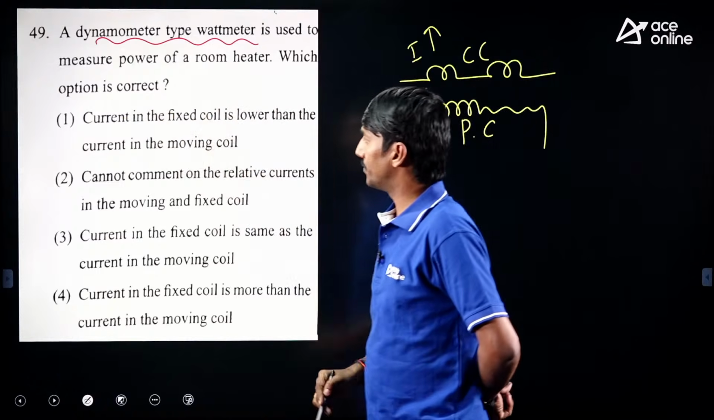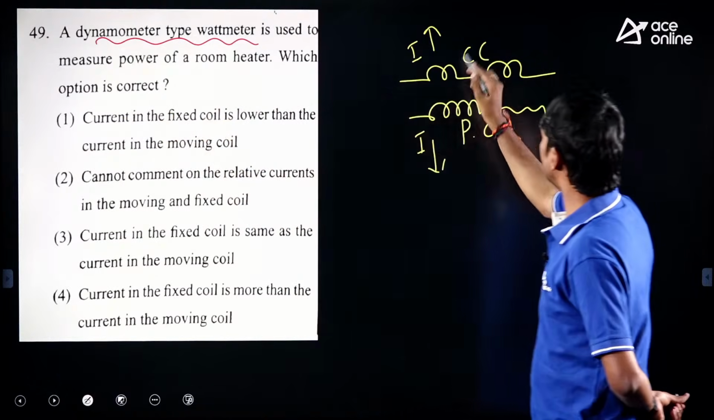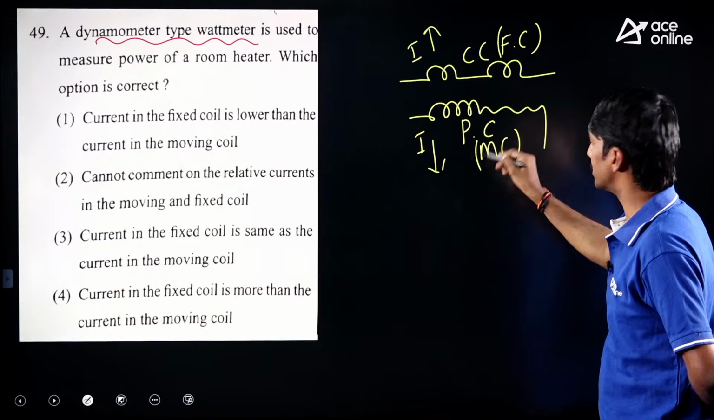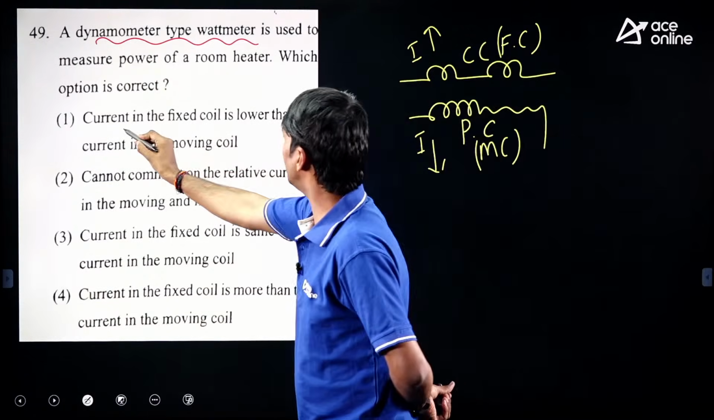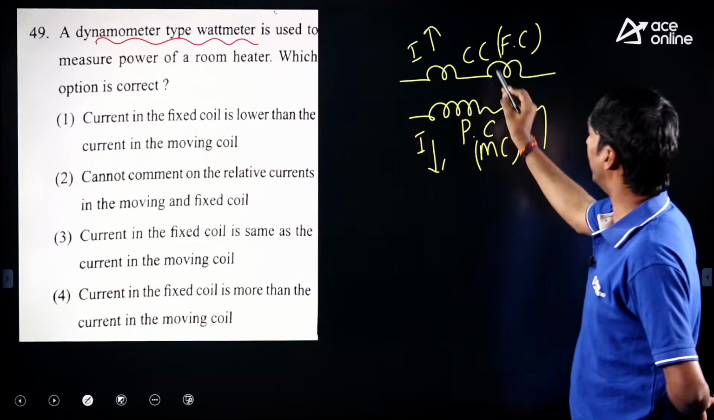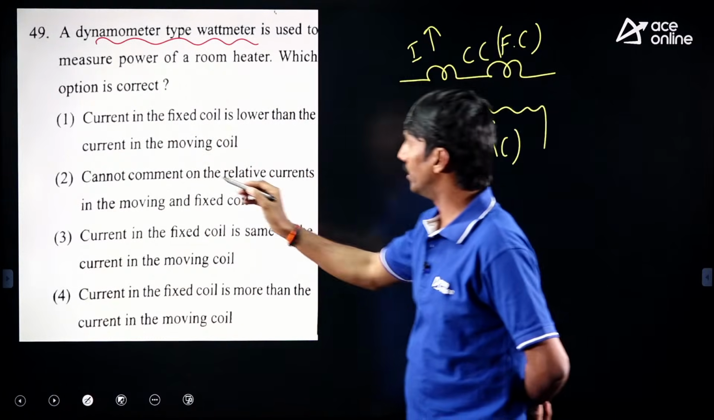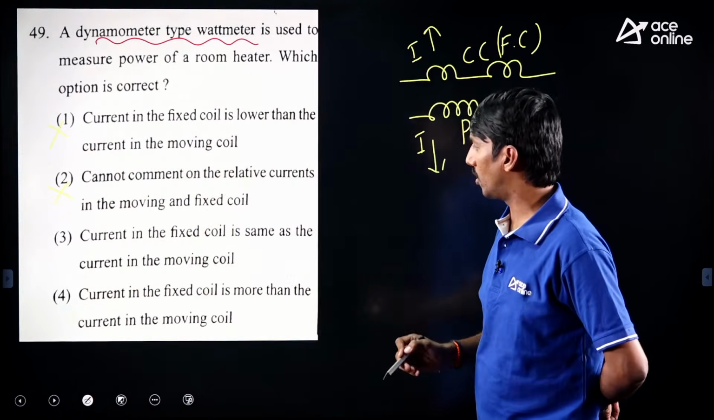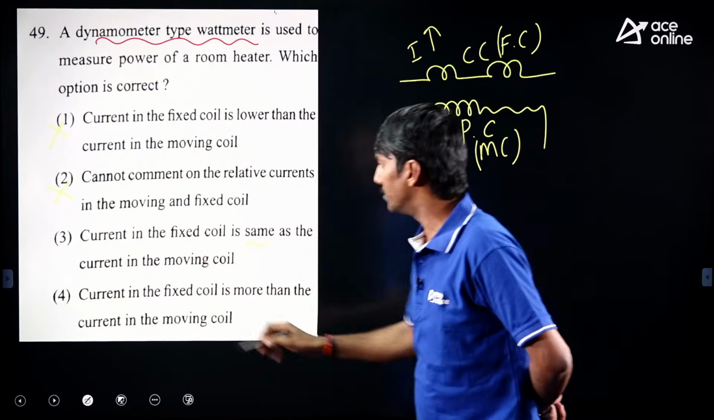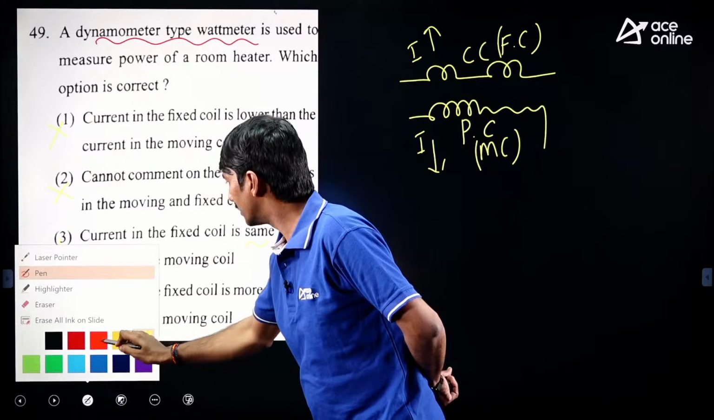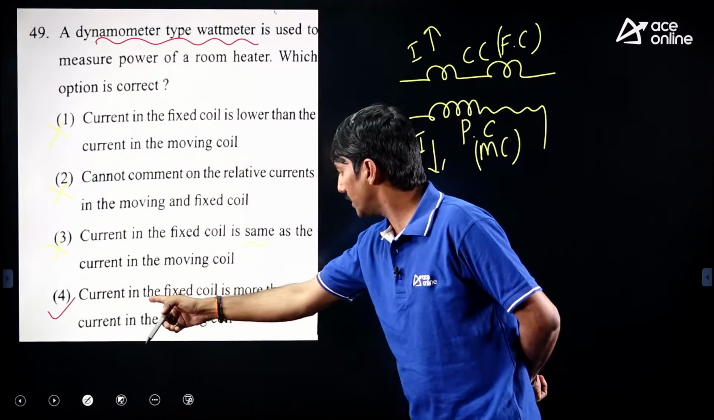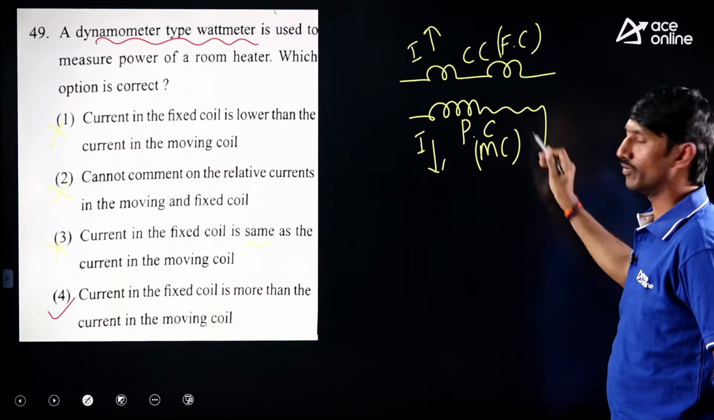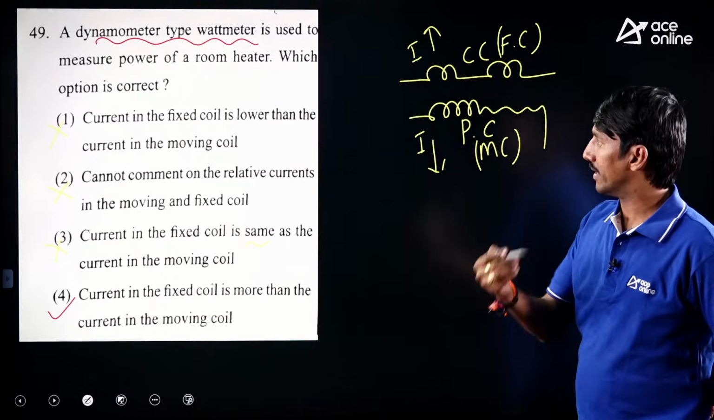Which option is correct, right? Current in the fixed coil. Current coil is nothing but the fixed coil, and the potential coil is also called the moving coil. So current in the fixed coil is lower than the moving coil, but actually the current in the fixed coil is higher, so this is wrong. And here we cannot comment. Yes, we can comment, actually it is also wrong. Current in the fixed coil is the same, so it is also wrong. So finally the correct answer is the fourth option: current in the fixed coil is more than the current in the moving coil. Straight away fourth option. Right, next question.